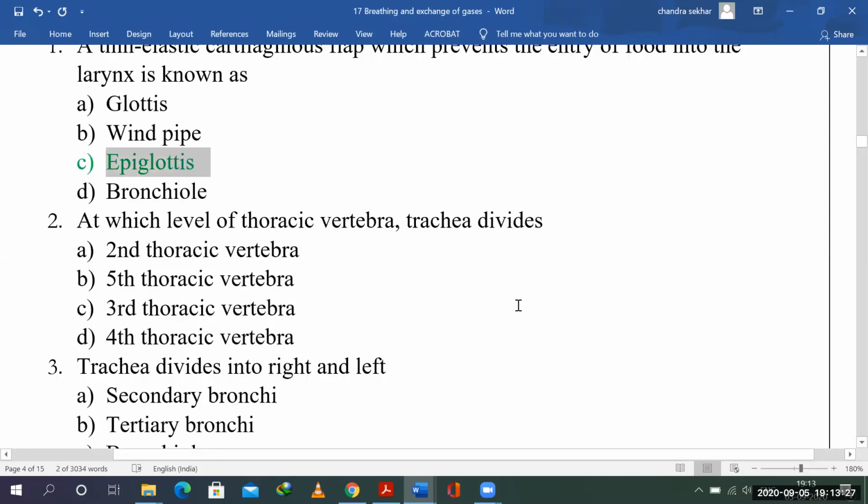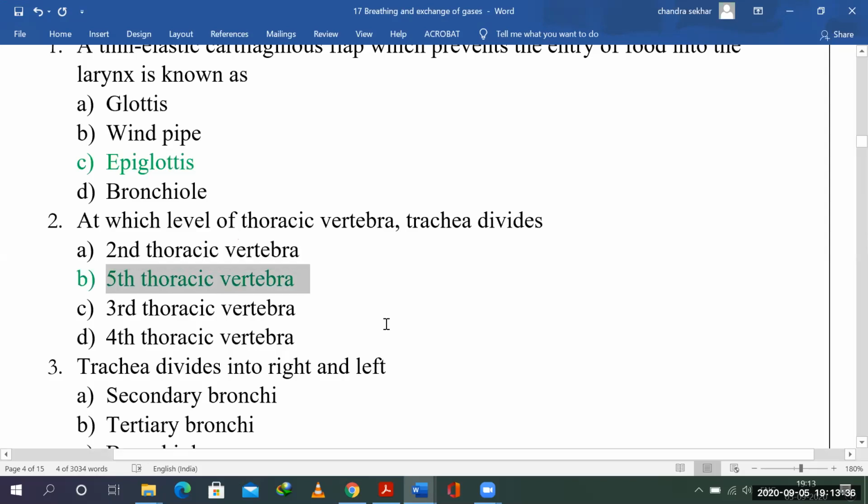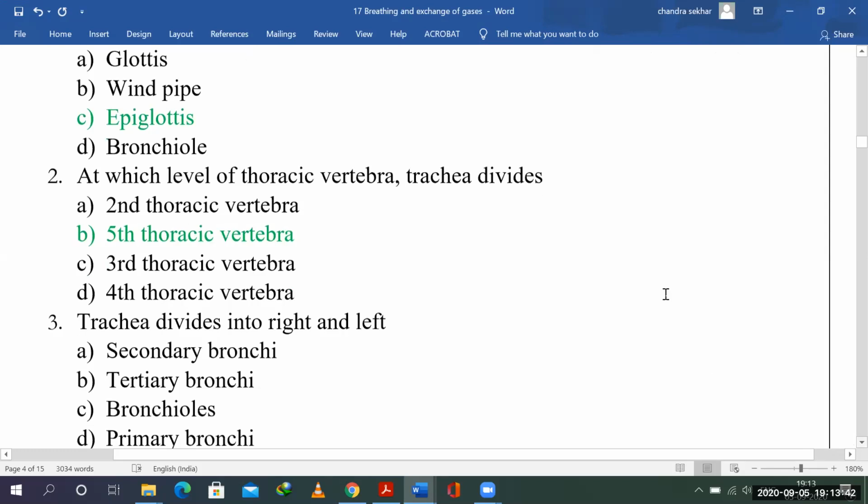At which level of thoracic vertebrae does the trachea divide? It's a direct question. That is the fifth thoracic vertebrae. So this direct question has to be remembered. It's not second, third, or fourth. It's the fifth thoracic vertebrae. There is no explanation for it. You've got to remember it. So what is getting divided? The trachea gets divided.